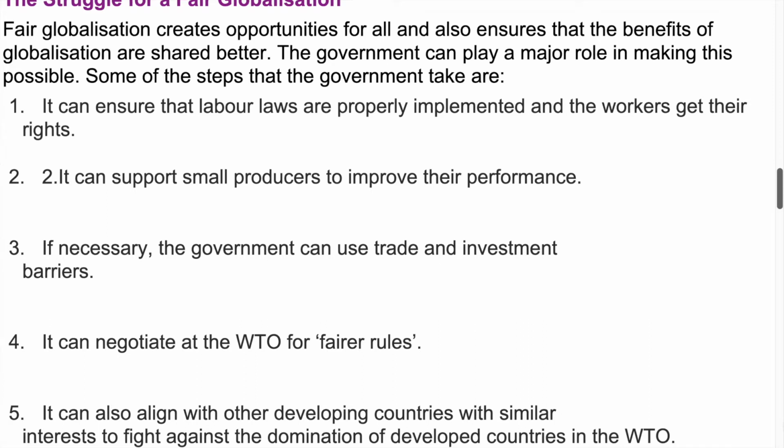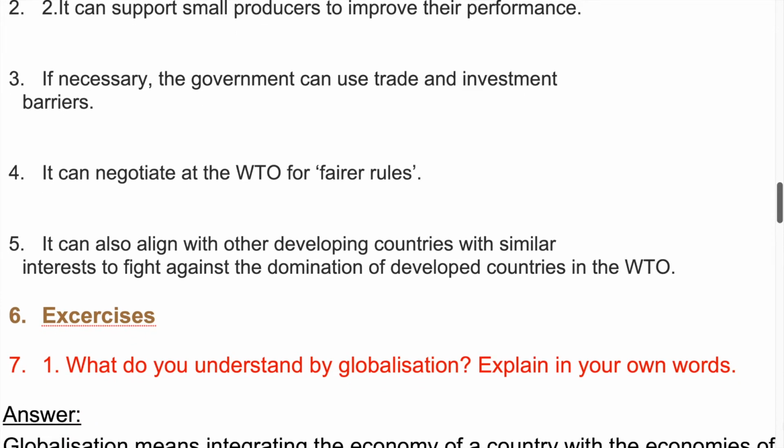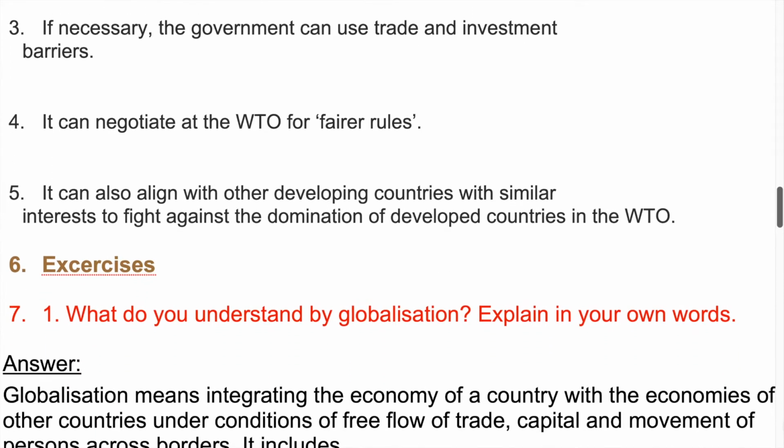2. It can support small producers to improve their performance. 3. If necessary, the government can use trade and investment barriers. 4. It can negotiate at the WTO for fairer rules. 5. It can also align with other developing countries with similar interests to fight against the domination of developed countries in the WTO.